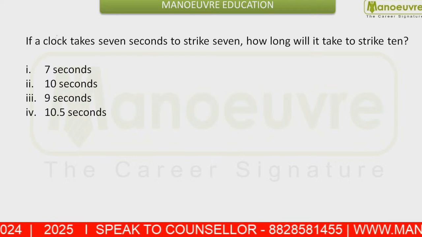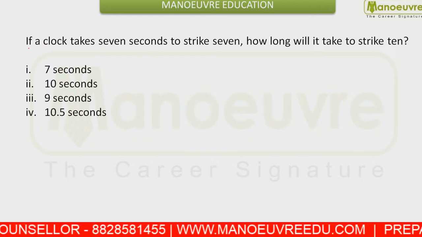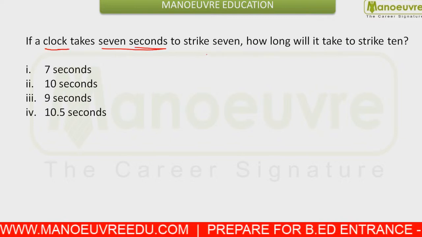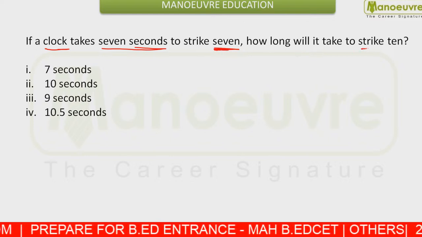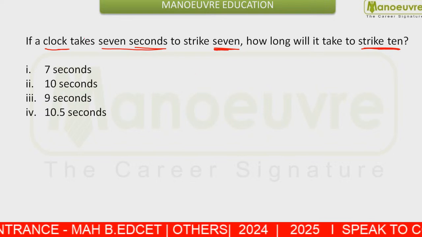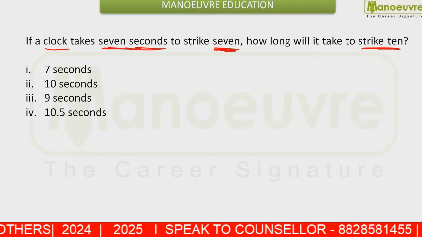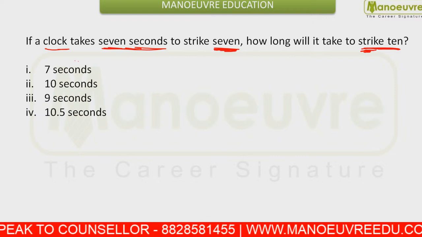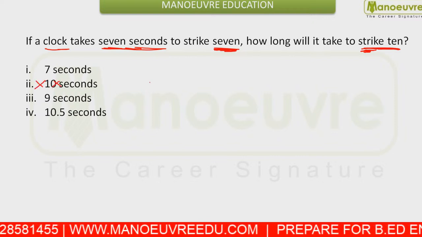Now you are given the question. This was again the question from clock and calendar. If a clock takes 7 seconds to strike 7, how long will it take to strike 10? Now what is going to be your answer here? People will think: if it takes 7 seconds to strike 7, then how long to strike 10? So students, 10 is not your answer here.